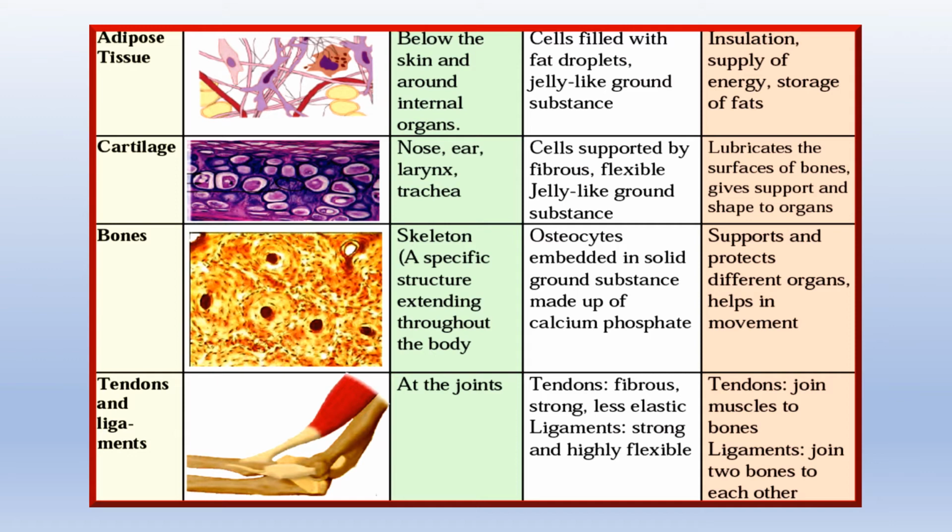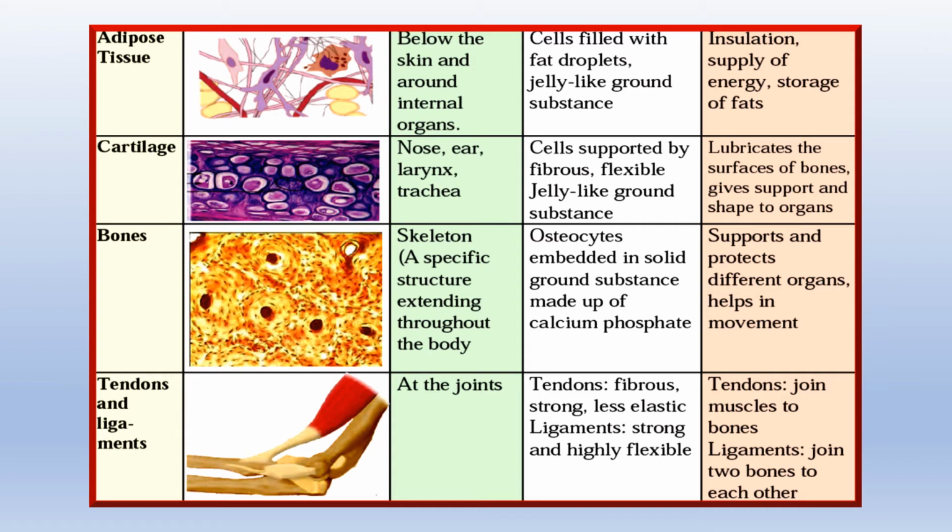Now, bone is the only connective tissue that has a solid ground substance, and that ground substance is made of calcium phosphate. The function of the bones, as you know, is to support and protect the different organs and also help in movement of the body.